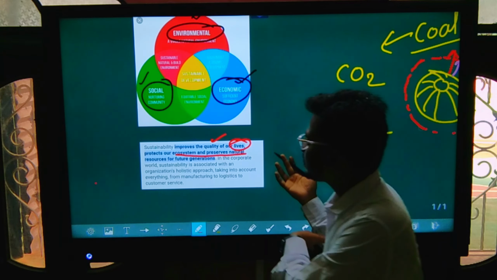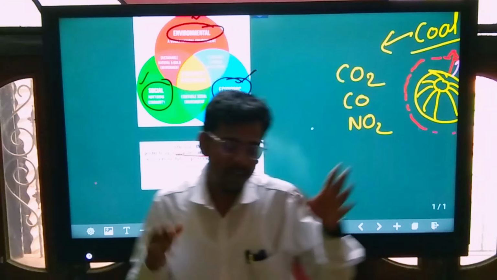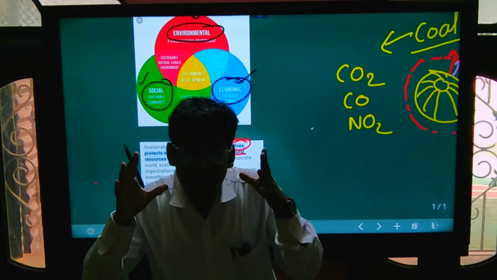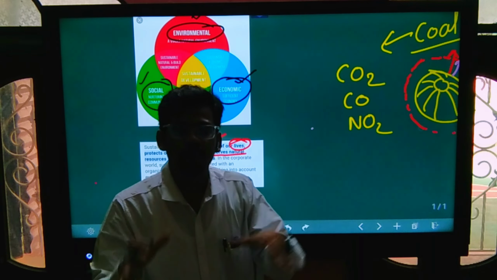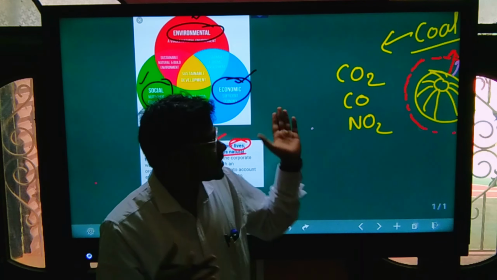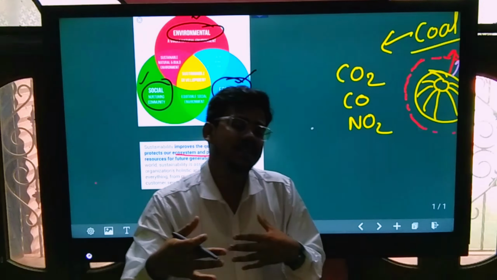So from these things, we can understand that sustainable development can save our earth. It will be our motto, and it must be our motto, to enrich sustainable development and to go forward with it.